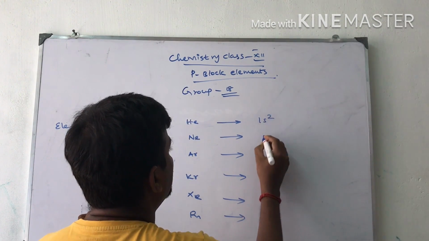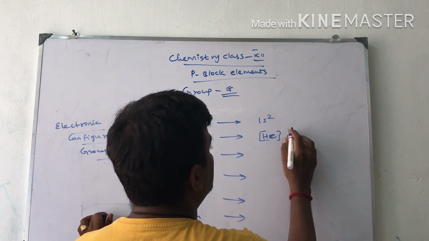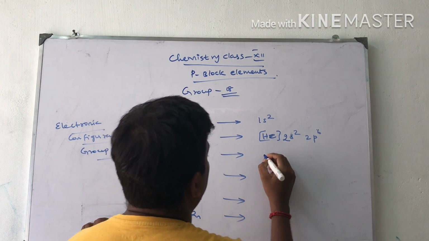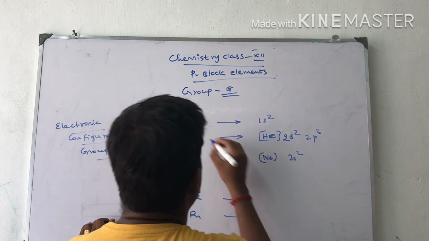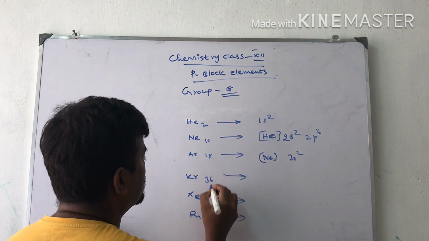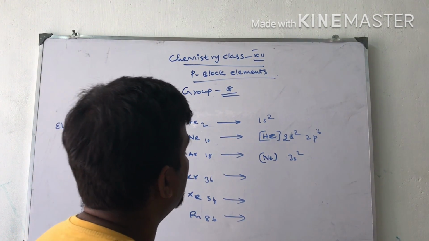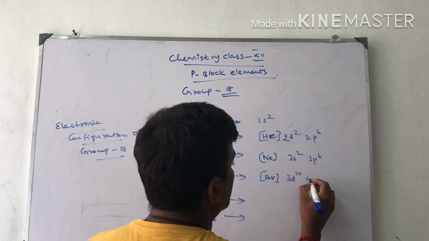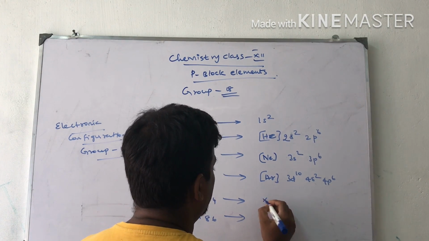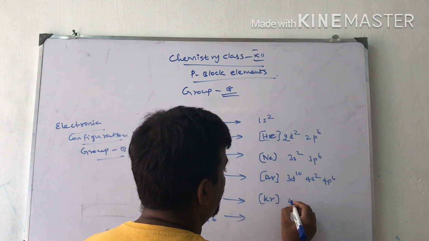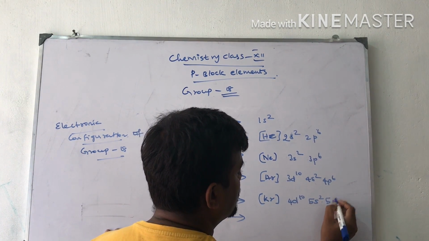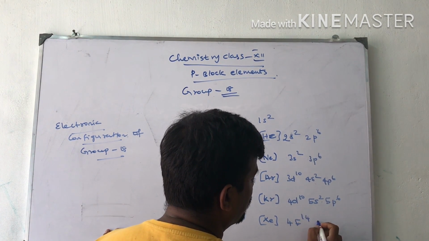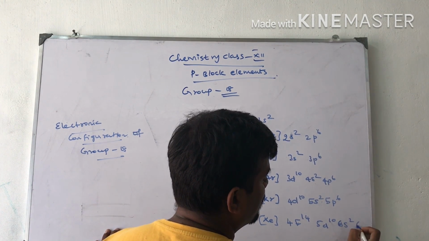The electronic configuration of helium is 1s2, neon is 1s2 2s2 2p6, argon 3s2 3p6, krypton 3d10 4s2 4p6, xenon 4d10 5s2 5p6, and radon 4f14 5d10 6s2 6p6. The atomic numbers are 2, 10, 18, 36, 54 and 86.